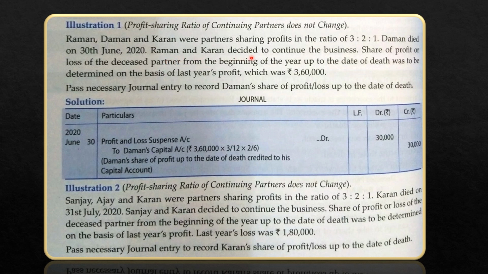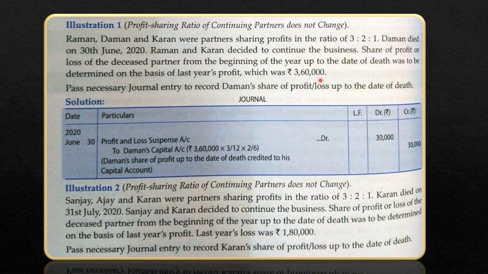Then Raman and Karan decided to continue the business. Share of profit or loss of the deceased partner from the beginning of the year up to the date of death was to be determined on the basis of last year's profit, which was 3,60,000. So Raman and Karan, the continuing partners, decided to settle Daman's share of profit from the last balance sheet till the date of death based on last year's profit, which is 3,60,000.